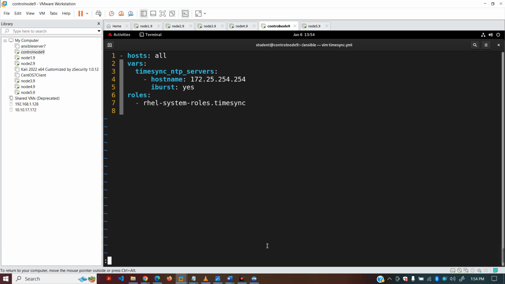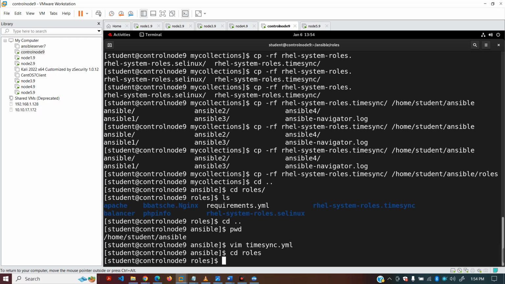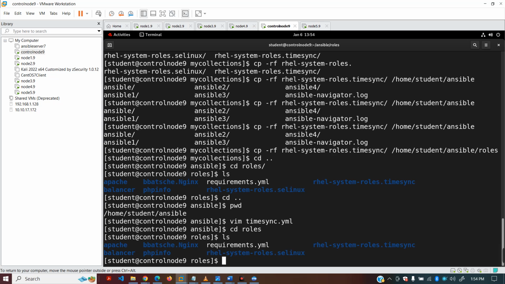Sorry guys, my laptop is taking some time. I will look into it to fix it, there is something wrong with it. Before running this playbook, I just want to show you one more thing: just in case you forget this code, how you can get it. So go back to our roles directory. I'll show you how you can get it.